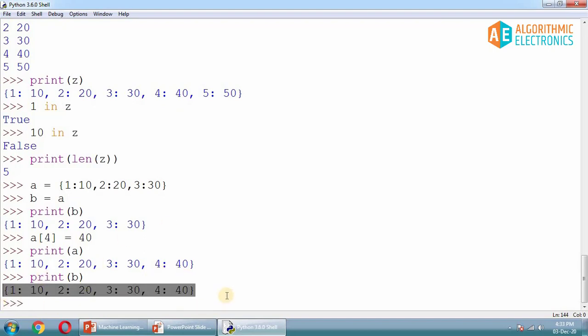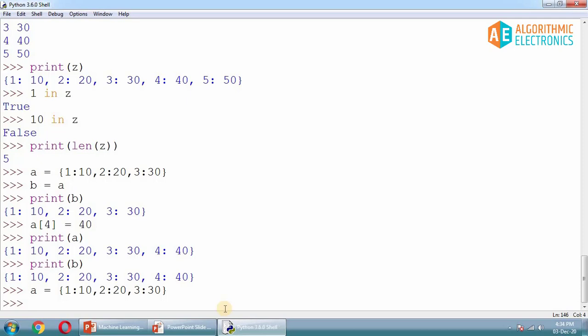So this is not the proper way of copying. If I do it like this, it is just making a reference, and A and B are referring to the same dictionary and the same memory location. That's the problem. The proper way of copying: for example, you have the dictionary A equals 1:10, 2:20, and 3:30, and you can write B equals A dot copy method. This is the proper way of copying.